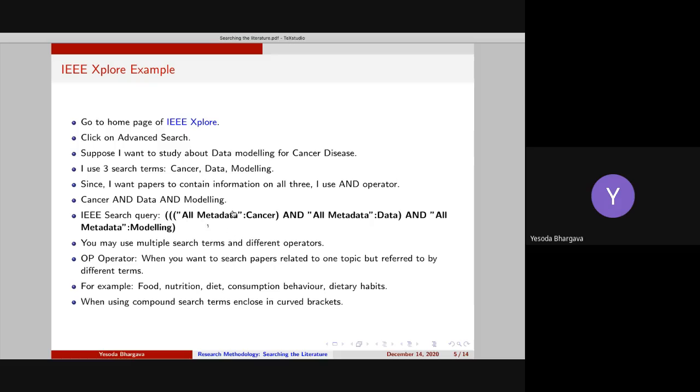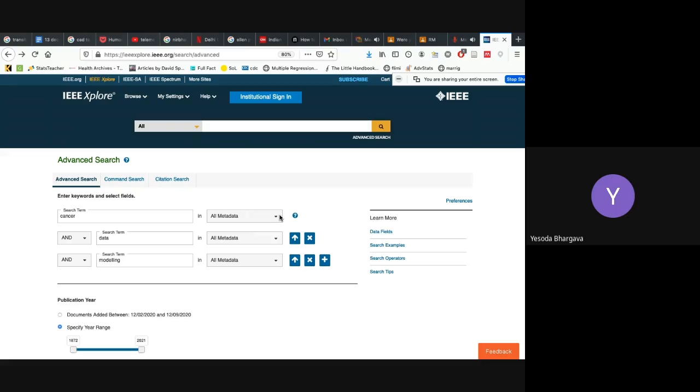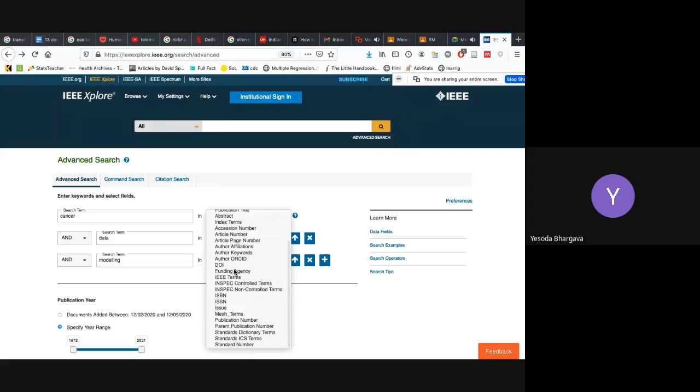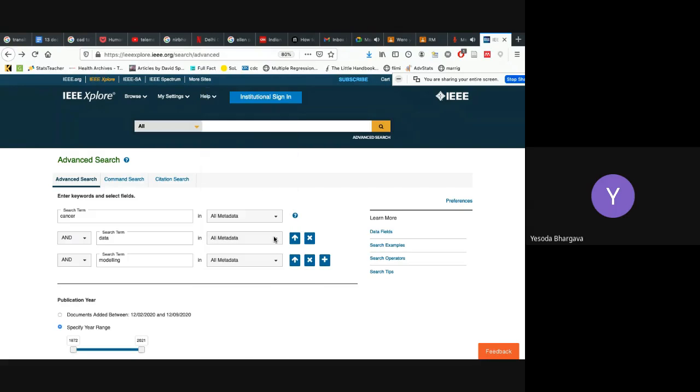That means it will contain all the exhaustive papers on IEEE Xplore, and in all those fields it will search the words cancer, in operation, and with data and with modeling. You can further narrow down the fields if you want to specifically search for these terms in authors, publication title, abstract, or using these options you can further refine your search.